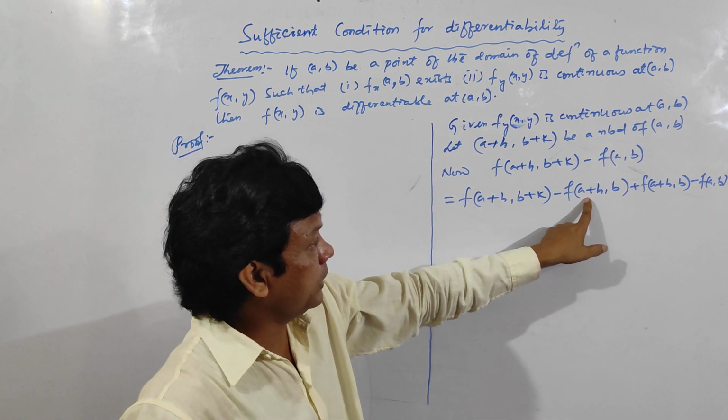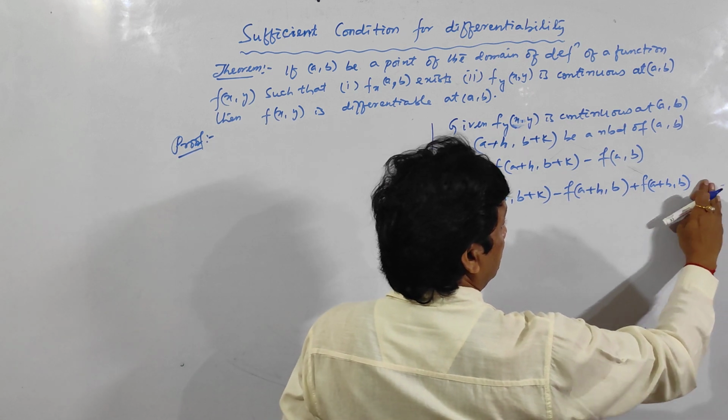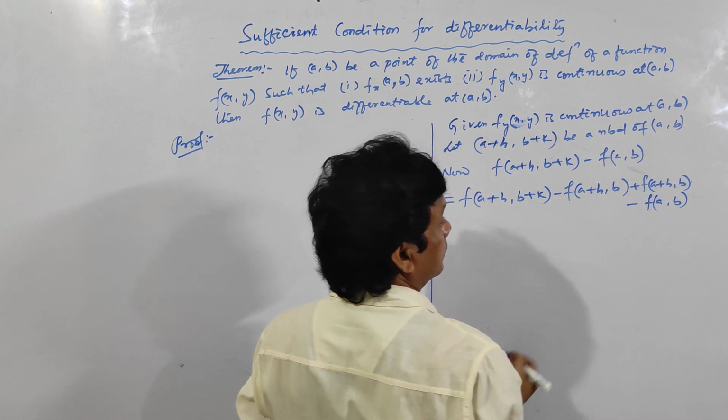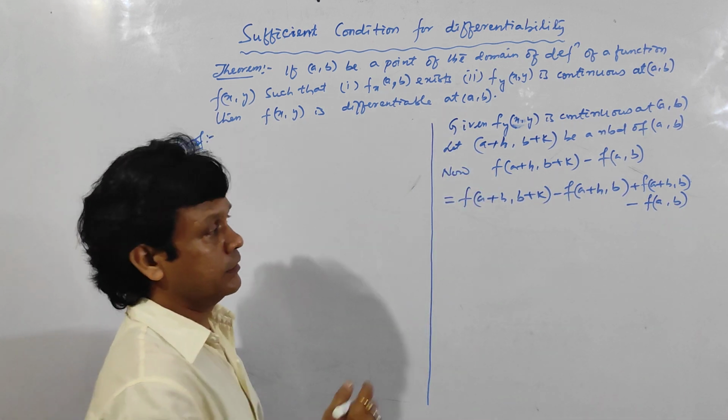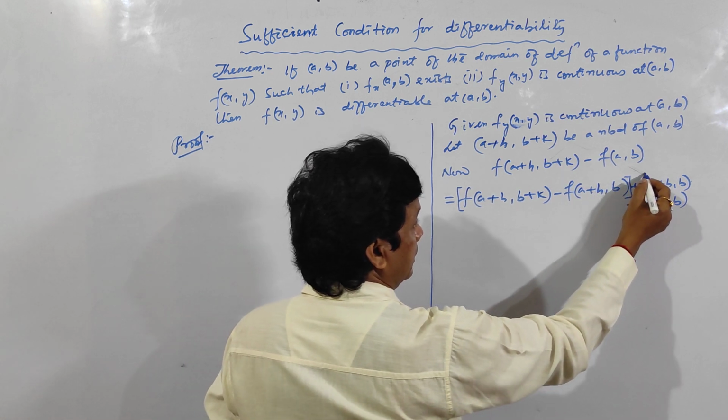I am separating this one and adding this one. Clear? So it may not be visible, I am writing here minus f of (a, b). Clear? So there are two parts. Take this as the first part and this as the second part.